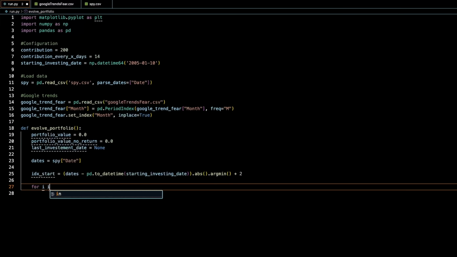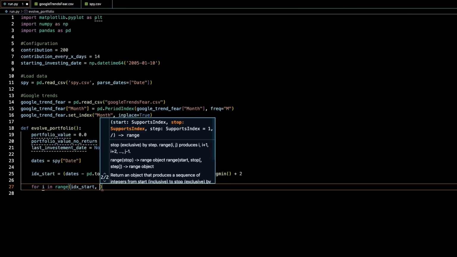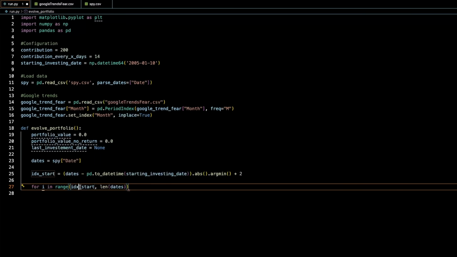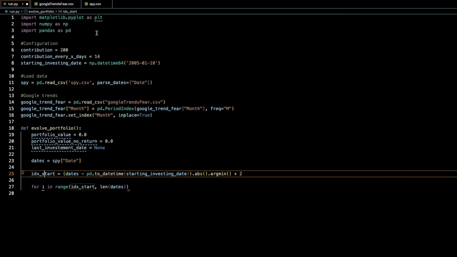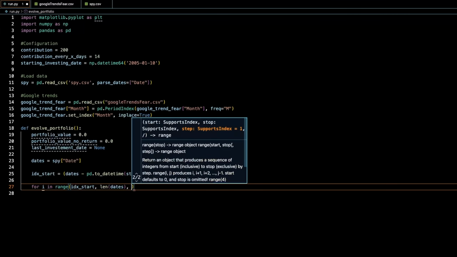So we can say for i in range of the index starting, and then we'll evolve that index by 1. So we don't need to put anything after this length of dates. It'll go all the way from our index right here to the index length of dates, which would be the very last one. And we're going to evolve it by 1 like this, but we don't need to type that.